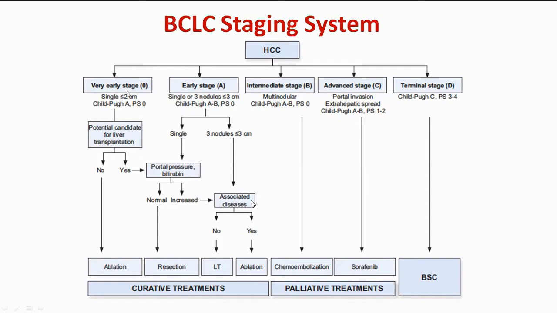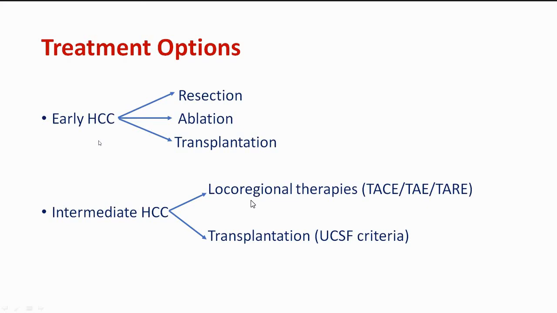So I will be discussing very early and intermediate. In early and intermediate HCC, the difference is in the size of the tumor and cirrhosis. If cirrhosis is Child A and performance status is good, but a very small tumor, it is early or very early. And if the tumor is multinodular and Child A or Child B cirrhosis, it is intermediate. In early stage, options are resection, ablations, and transplantation. In intermediate, options are locoregional therapies, ablations, and transplantation.